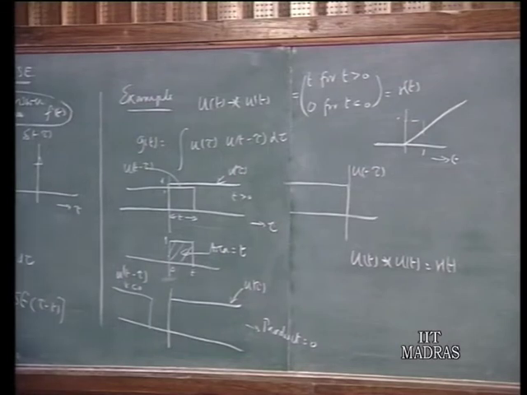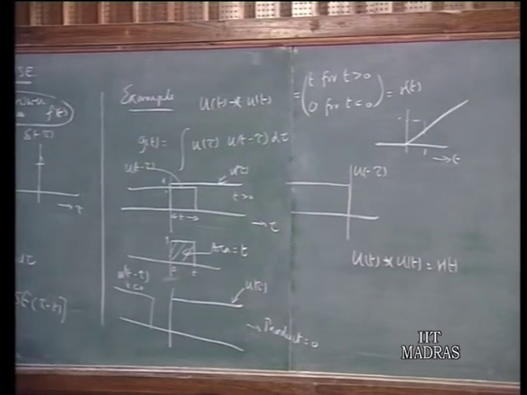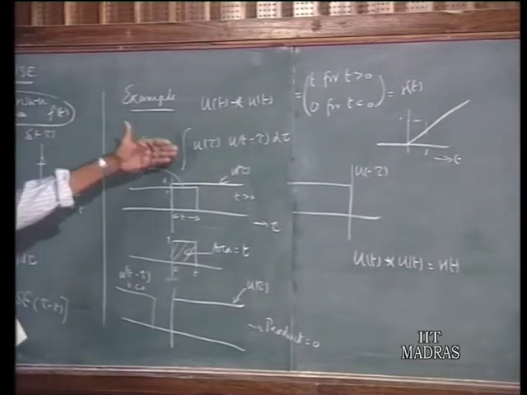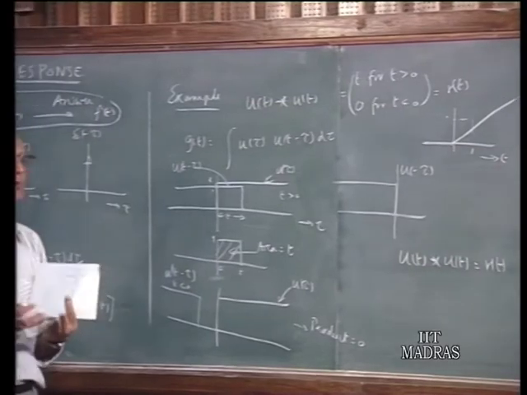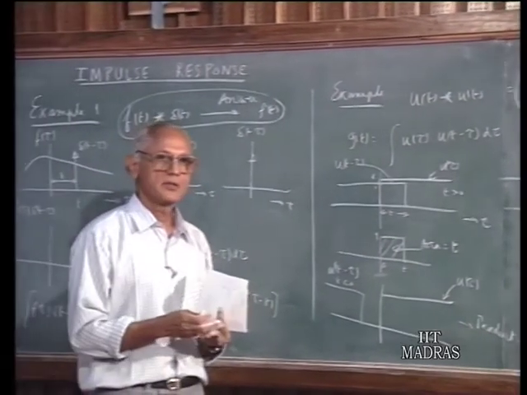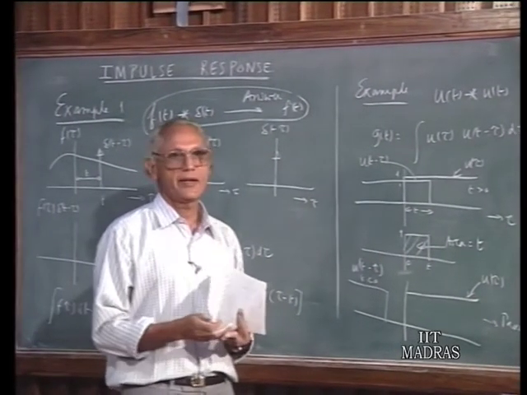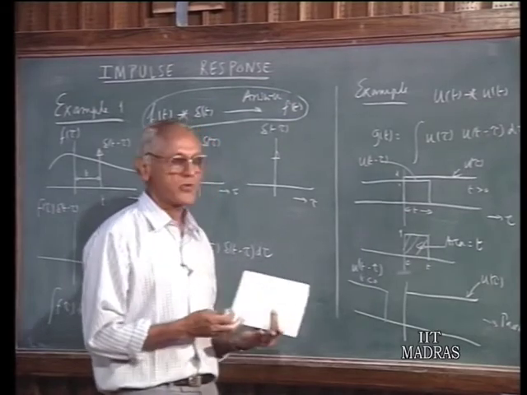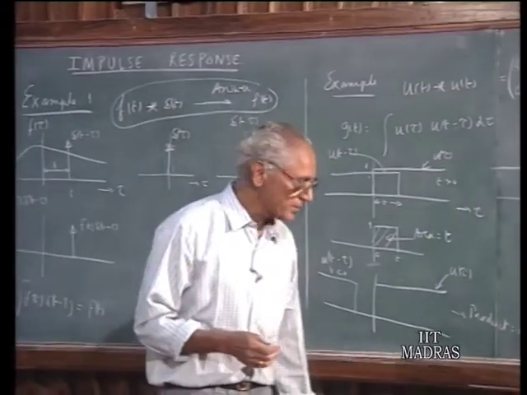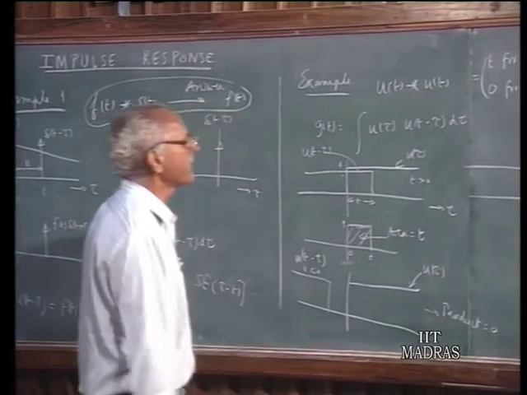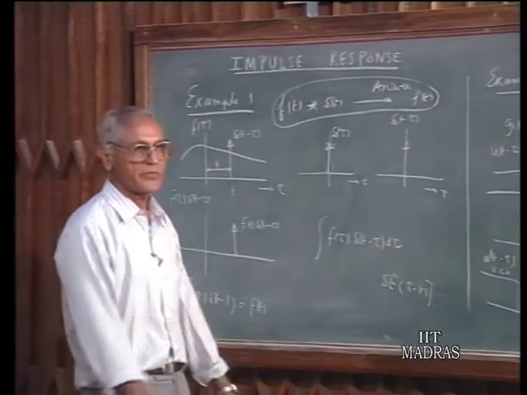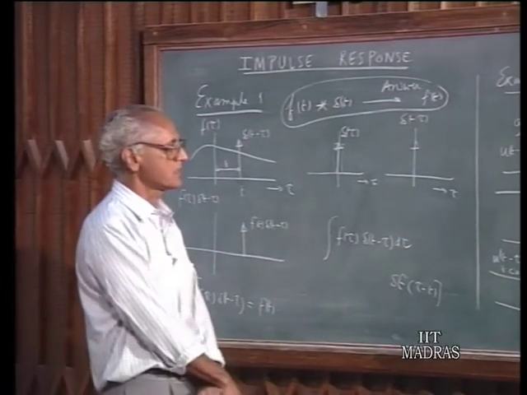So, the idea of convolution is relatively easily seen in simple cases by plotting these graphs in this manner. Again, the key words are fold, shift, multiply and integrate. Integrate means finding out the area under the curve. For simple geometries, the area under the curve can be easily found out without doing integration, and you can picture what the final result is going to be using these concepts.